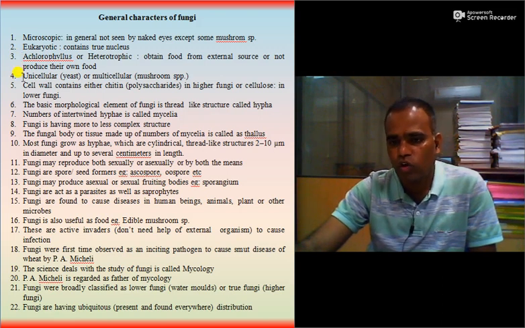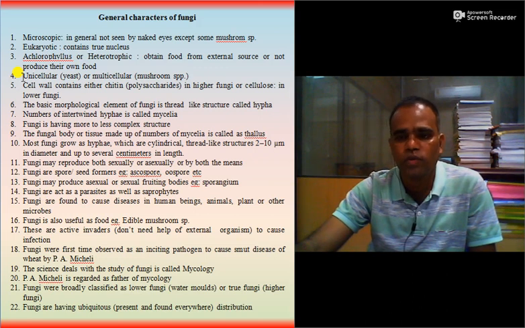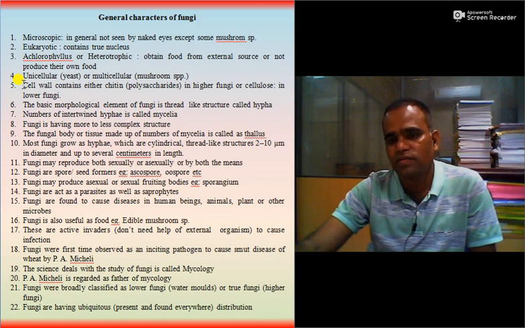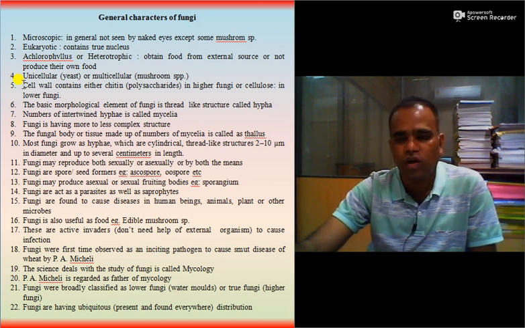They may be unicellular, for example yeast, or multicellular, like mushroom species or mold. The cell wall contains either chitin, a polysaccharide, in higher fungi, or it contains cellulose in lower fungi.